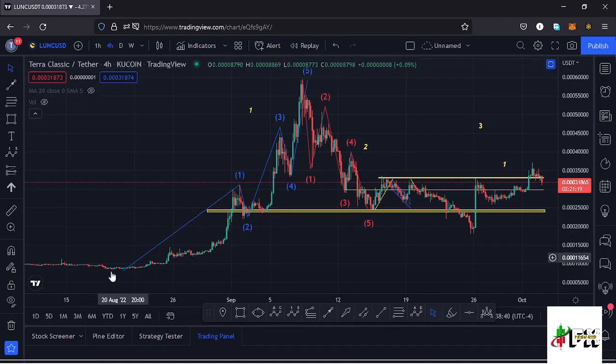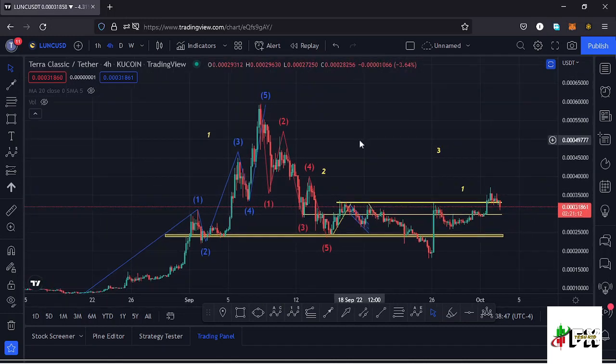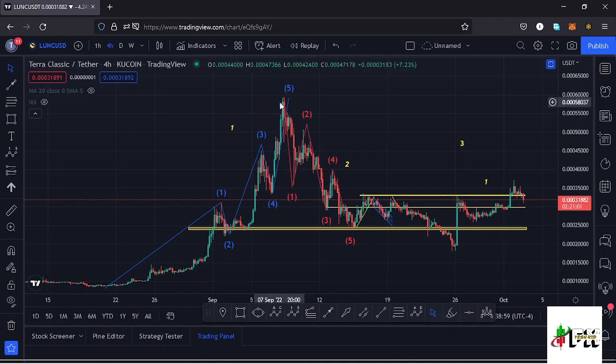Lunc, from these low prices that we had been trading within, we saw a very nice bounce to the upper side, which was obeying this Elliott wave structure, having a wave 5 taking us back to around the $0.00059 mark. And after making that high in that Elliott wave structure, we can name that structure a higher Elliott wave count 1.